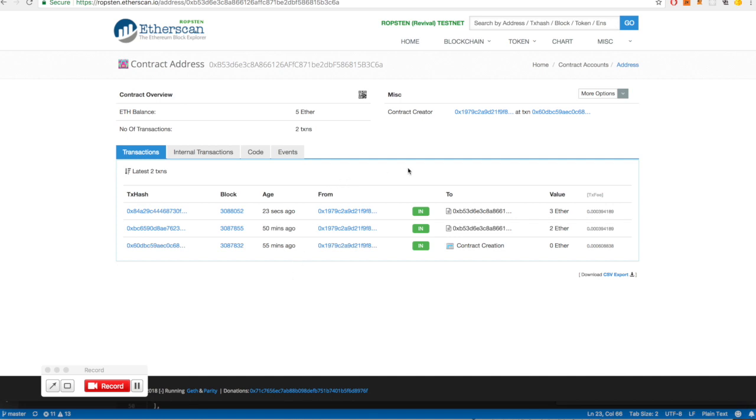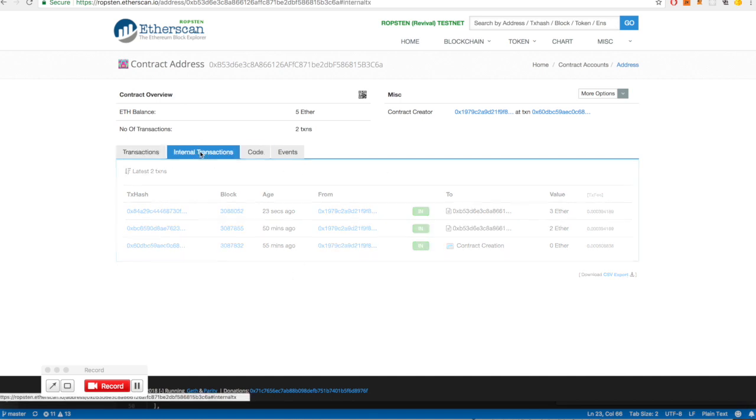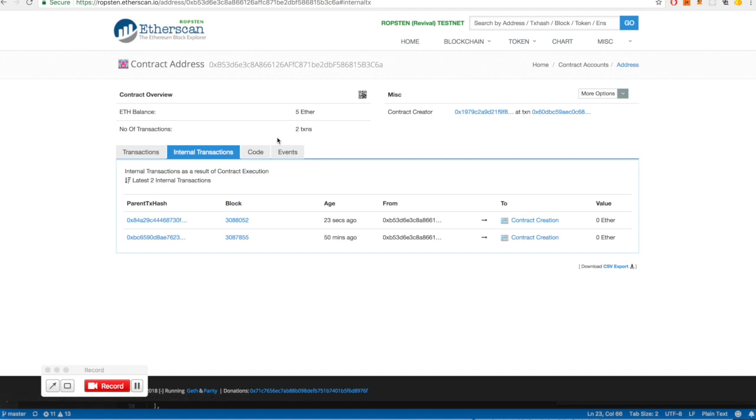And I can now check some of the other details. If I click on internal transactions, I can see that the last transaction that I did was 23 seconds ago, and all the details seem to be correct. I'm happy with that.